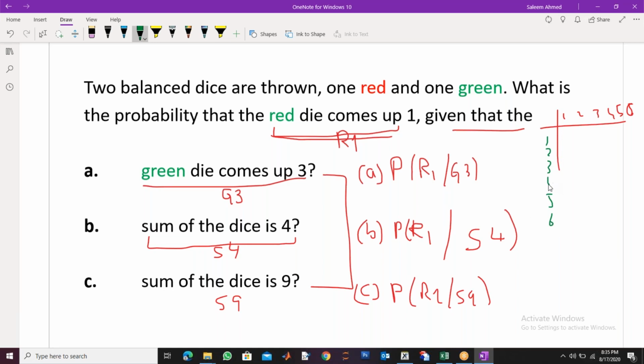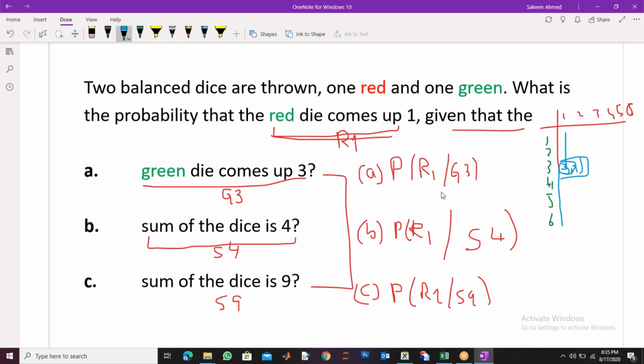You don't have to change the color, you can just write green here and red here. Okay, and complete. So now 1 on red and 3 on green. There is only one thing, 3 on green and 1 on red. This is the only outcome.